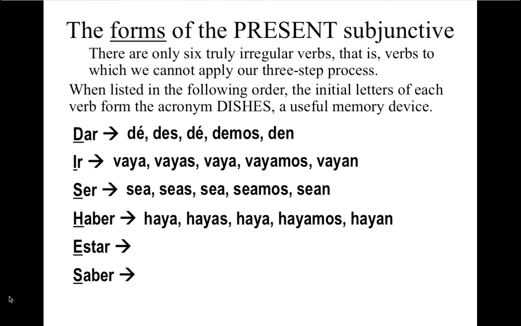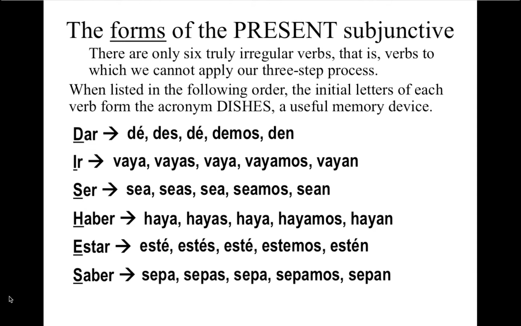Yo haya, tú hayas, él haya, nosotros hayamos, ustedes hayan. Yo esté, tú estés, él esté, nosotros estemos, ustedes estén. Yo sepa, tú sepas, él sepa, nosotros sepamos, ustedes sepan. Notice the accents in dar and estar, which must be present.